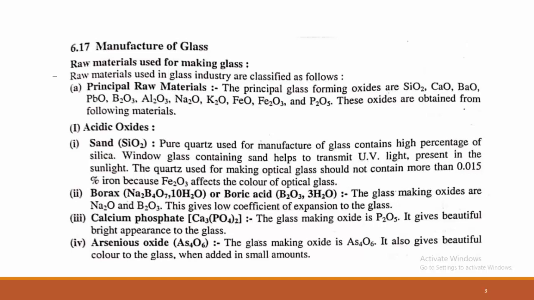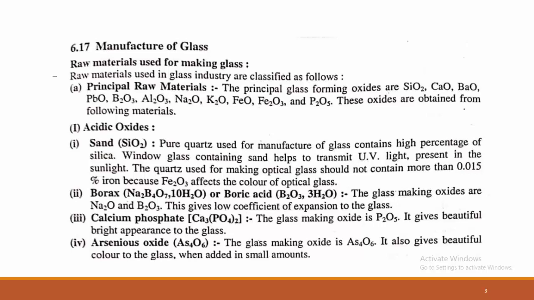From that, there are some acidic oxides and some basic oxides. What are the acidic oxides? The acidic oxide is silica, that is SiO2. The pure quartz used for the manufacture of glass contains a high percentage of silica, and in window glass, the sand helps to transmit the UV light present in sunlight. We already discussed in the different types of glasses where silica is very important. So silica is obtained from sand.